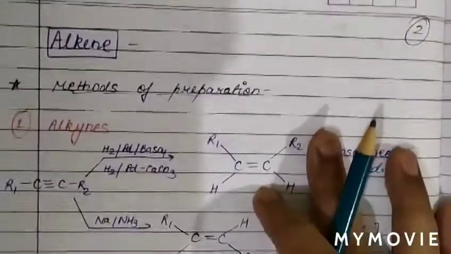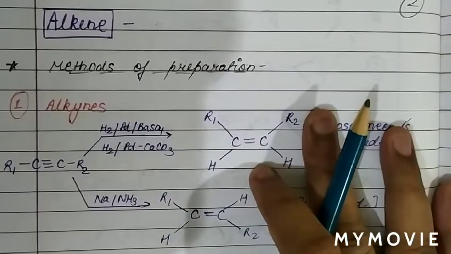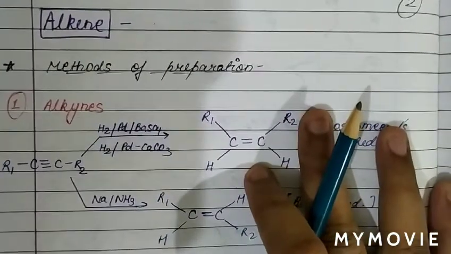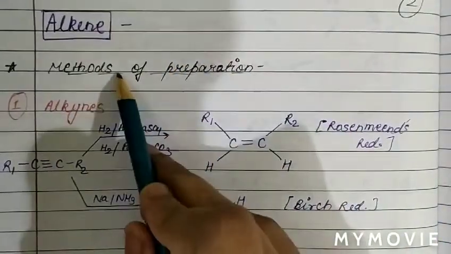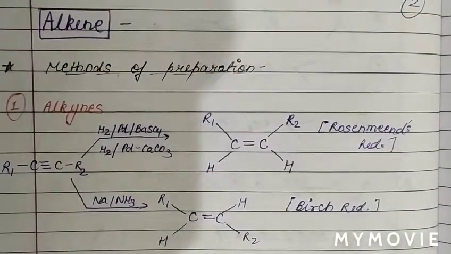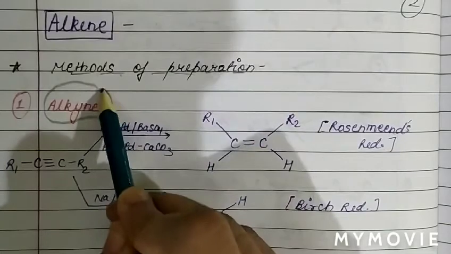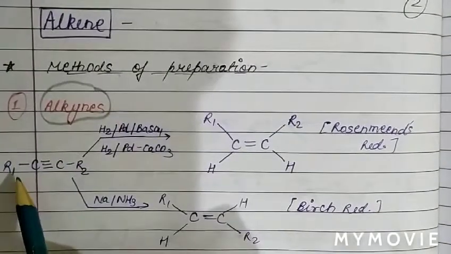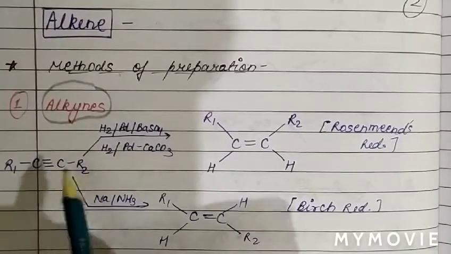Now we are going to discuss alkenes. So we have finished alkane, all reactions. Now we are going to discuss alkenes. See, first we are going to discuss the methods of preparation of alkenes. So basically alkenes are prepared from alkynes. As we can see, this is basically an alkyne, R-C triple bond C-R.